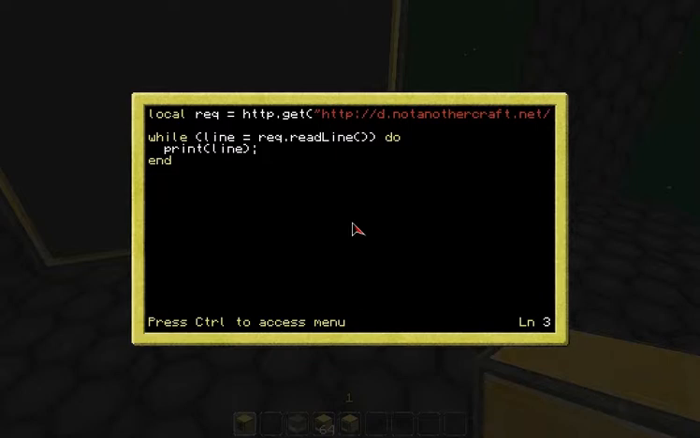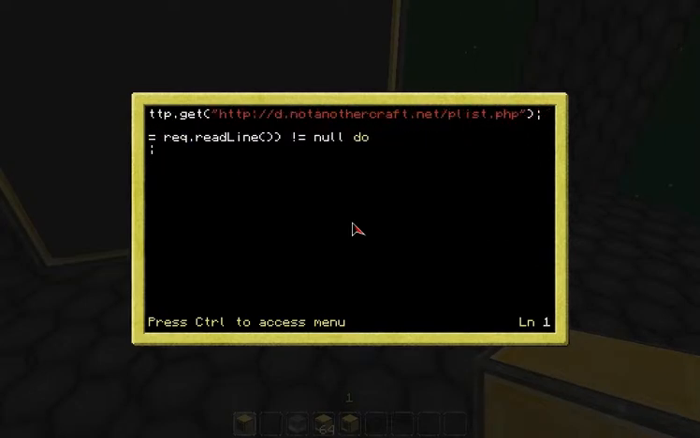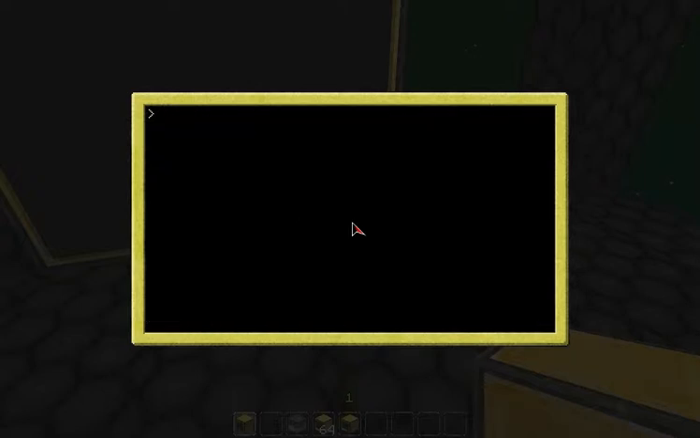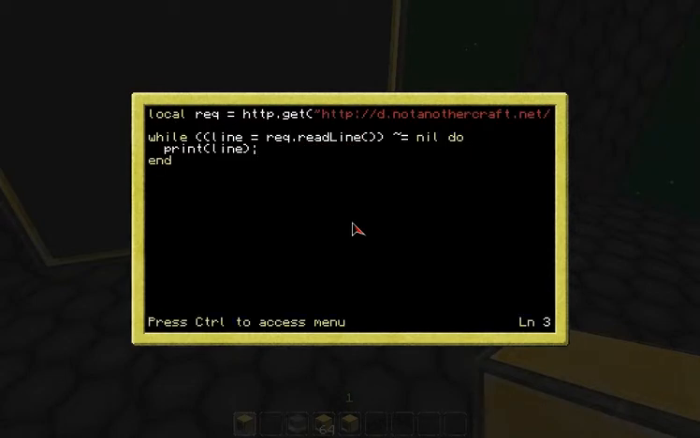So while all that, that should return line. Line is not equal to null. Oh wait, it's Lua. It's not null. It's nil. And it's Lua, so that's a tilde. So while the line equal to readline is not nil, do print line. Say exit, run. Fudge.